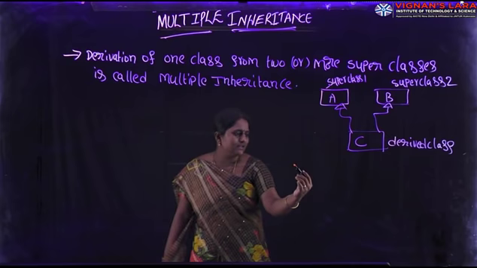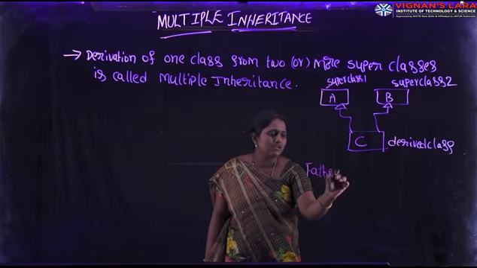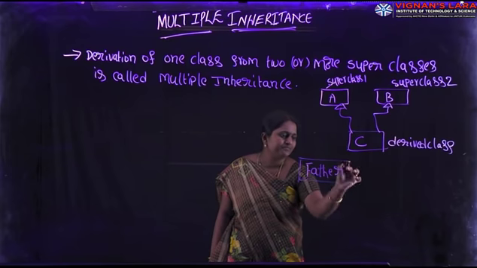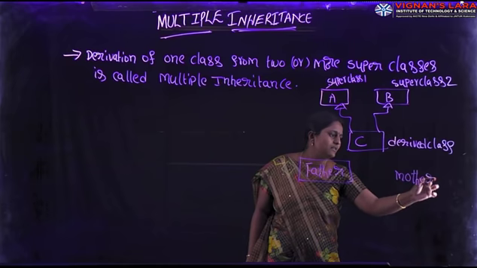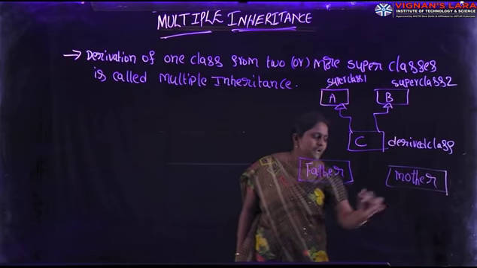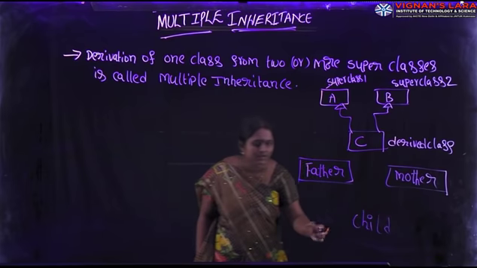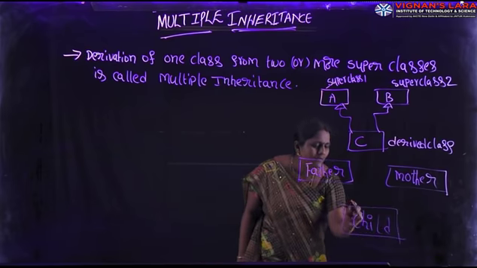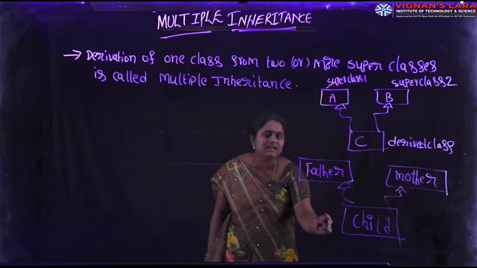Next one, consider this example. Here father, mother. Next, child is derived from father and mother. Here child is the derived class.